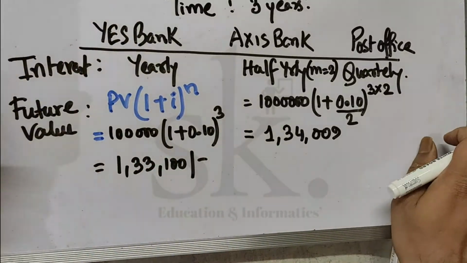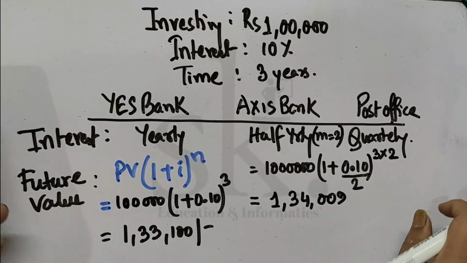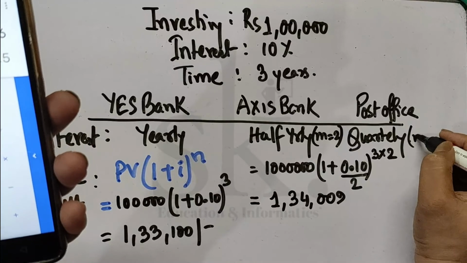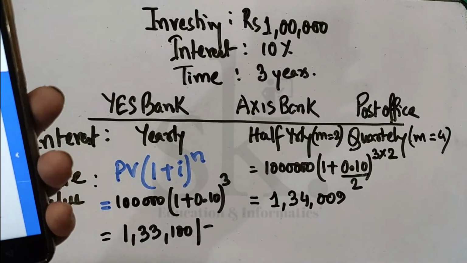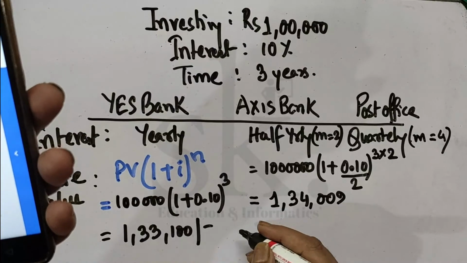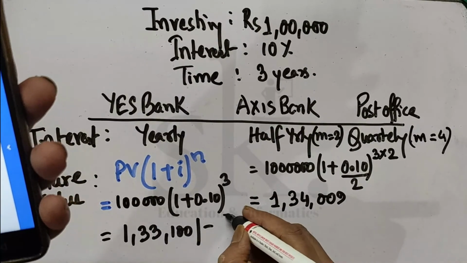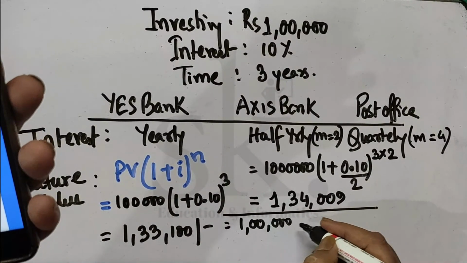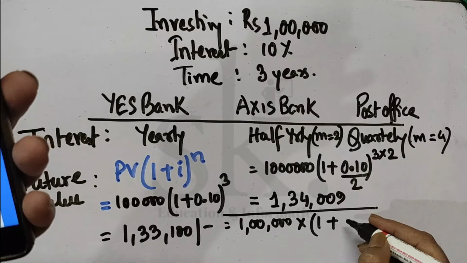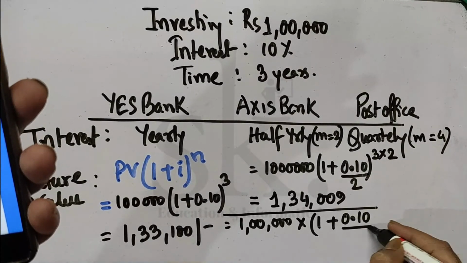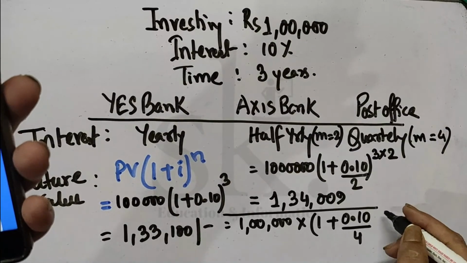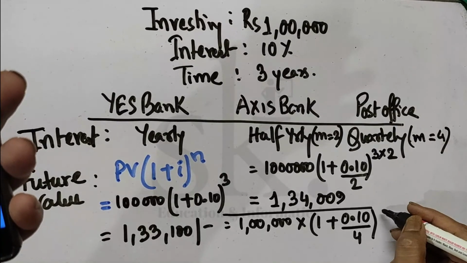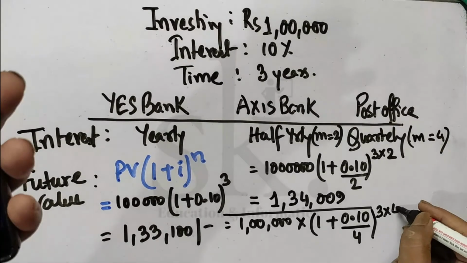Now let's talk about, with reference to the post office. Now post office calculation, how are we going to do it? Post office was giving quarterly, where m is equal to 4. So if I make the investment in the post office, it will be 1 lakh into 1 plus 0.10 divided by 4. Why 4? Because it's quarterly, and the power will be what? Power will be for 3 years into quarterly with 4.